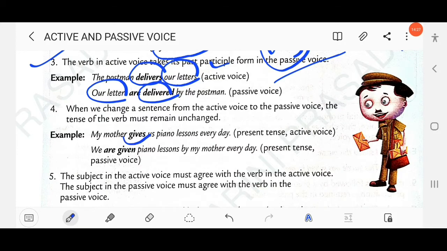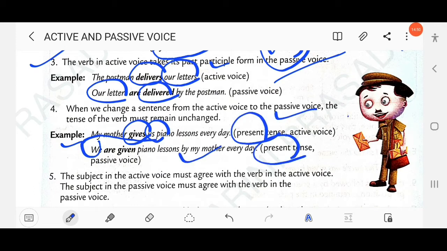The tense used is simple present in the active voice, and in the passive voice the same tense will be followed: is, am, are plus V3. We are given piano lessons by my mother every day. Here us is the object, and it becomes the subject in the passive voice. So the tense of the verb must remain unchanged.